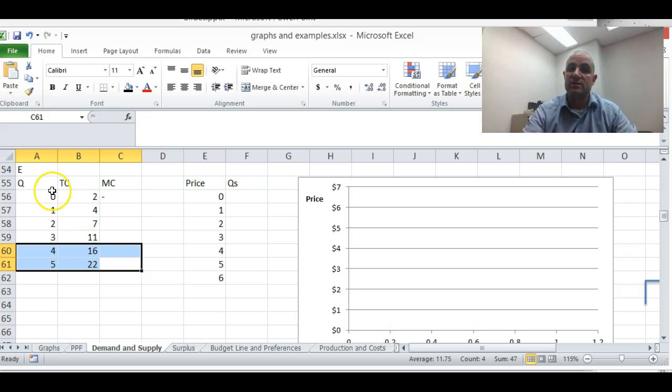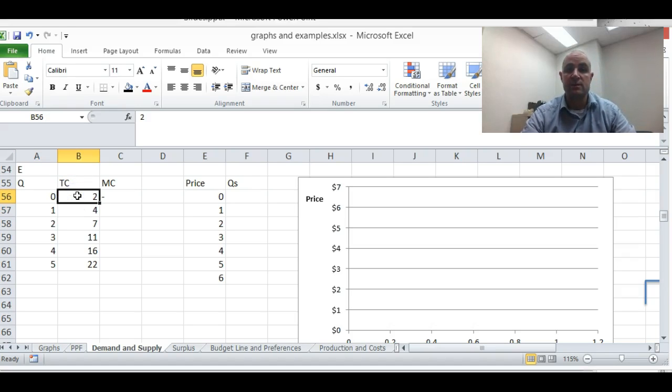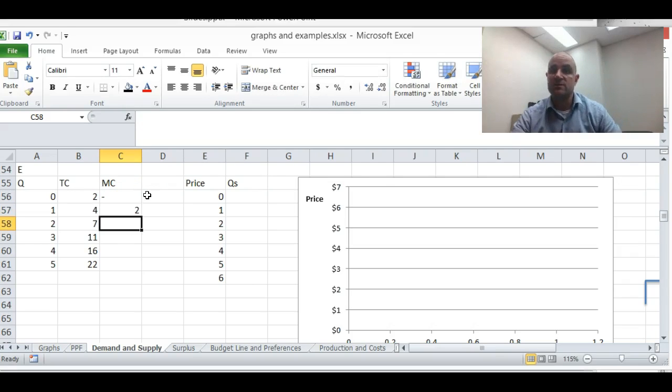So when you go from producing 0 units to 1, your total cost goes from $2 to $4. Okay, so to do that, that first unit is only costing you $2. Because if you produce nothing, you still have $2, your cost is $2. By producing that first unit, your cost goes up to $4, and so it goes up by $2.